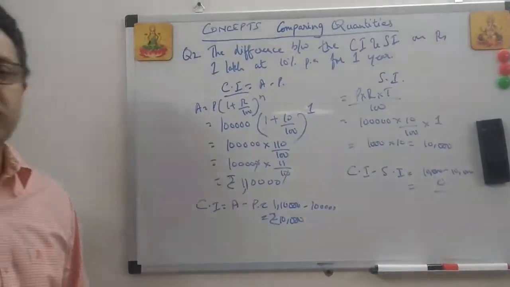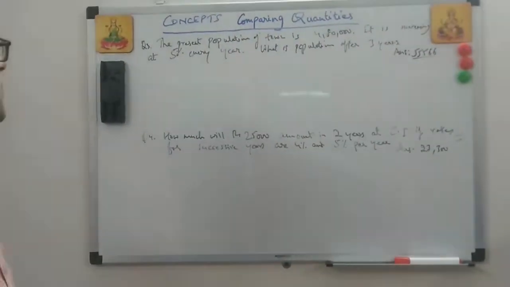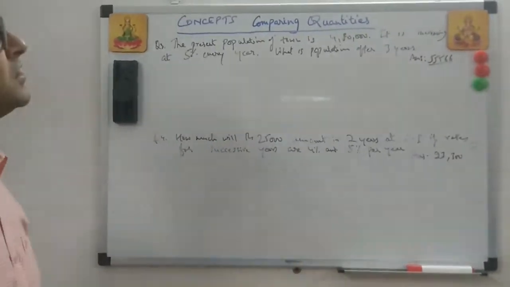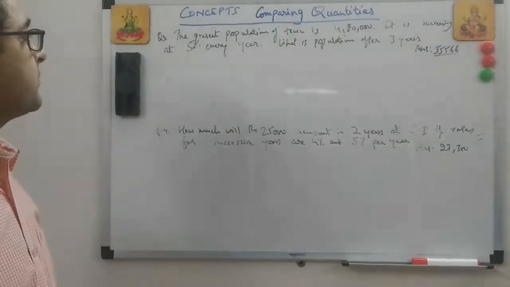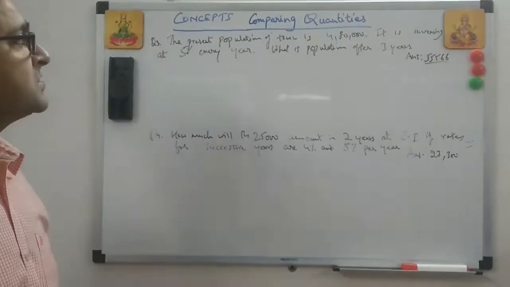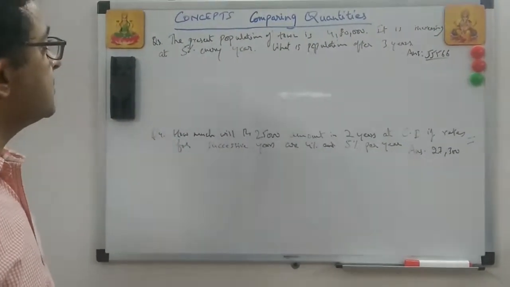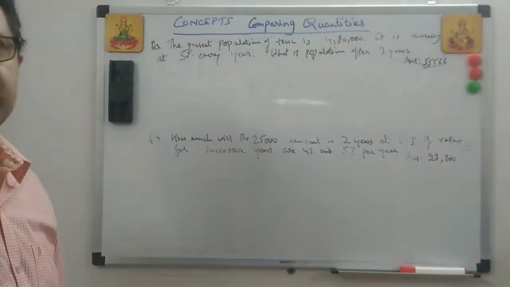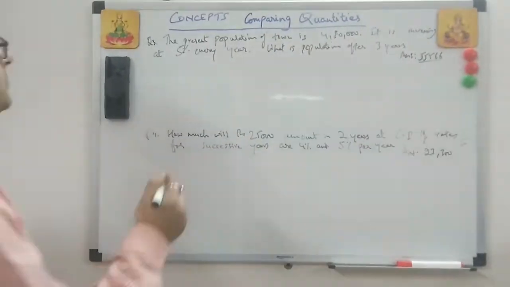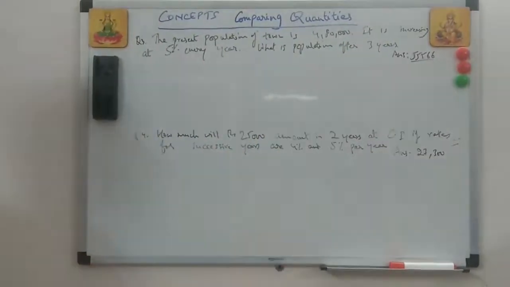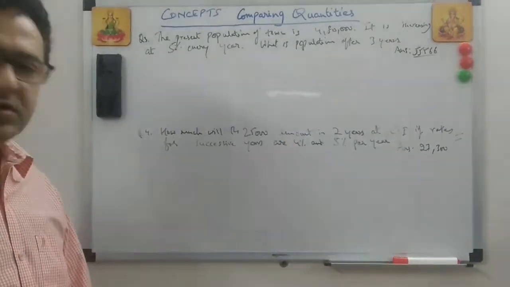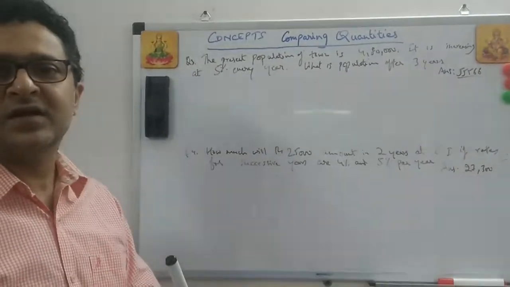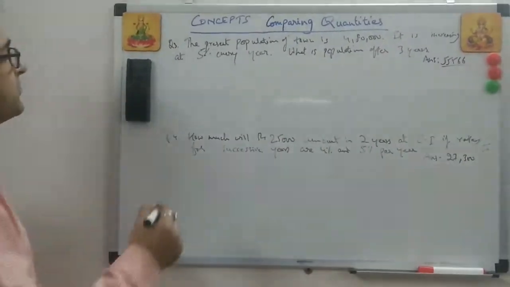Okay, now we'll take on some more questions. Now the next question: the present population of a town is 4,80,000. It is increasing at 5% every year. What is the population after 3 years? Right. So it increases at the same percentage. It is just like an R percent given. So let's see. The formula is the same. If you understand the amount formula, amount is equal to principal times 1 plus R upon 100 to the power n. Simply, it is just that. So let's put in the formula.